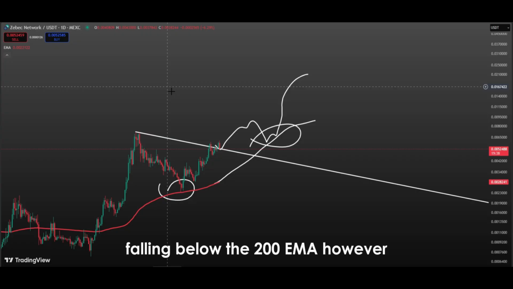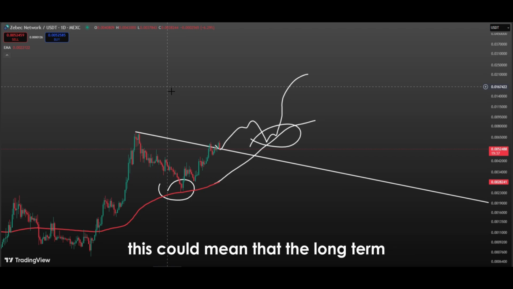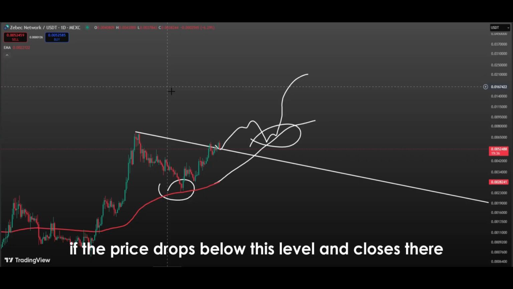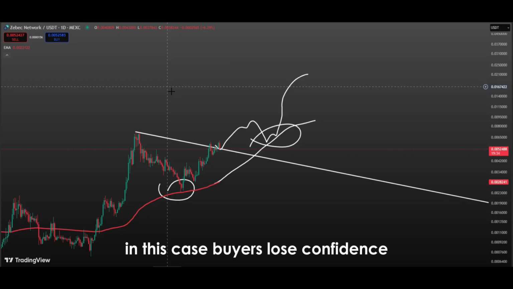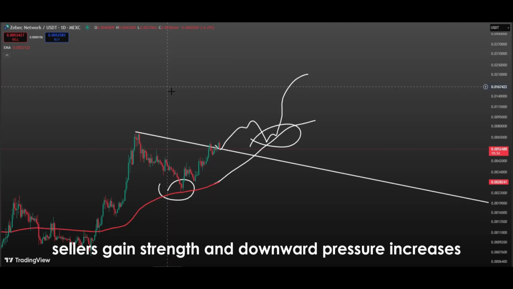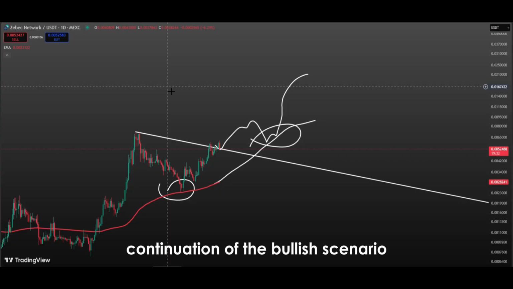Falling below the 200 EMA, however, creates a completely different psychology. This could mean that the long-term uptrend is weakening or has ended. If the price drops below this level and closes there, many traders see it as a sell signal. In this case, buyers lose confidence, sellers gain strength, and downward pressure increases. Therefore, staying above the 200 EMA is critical for the continuation of the bullish scenario.